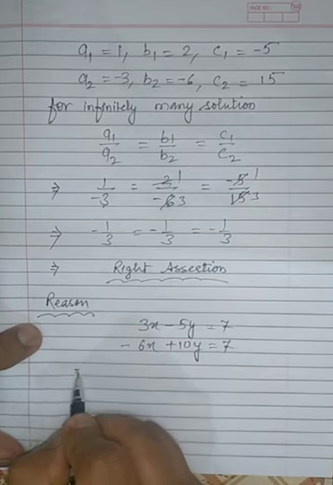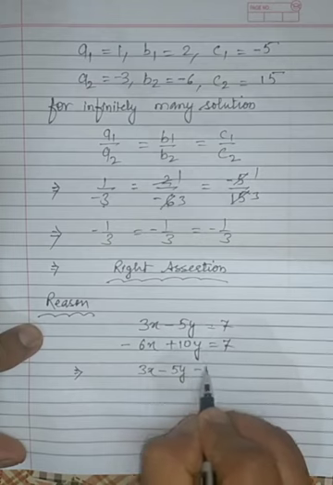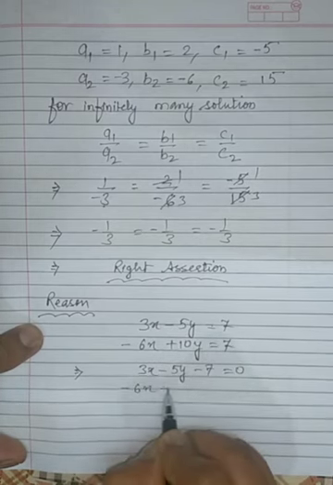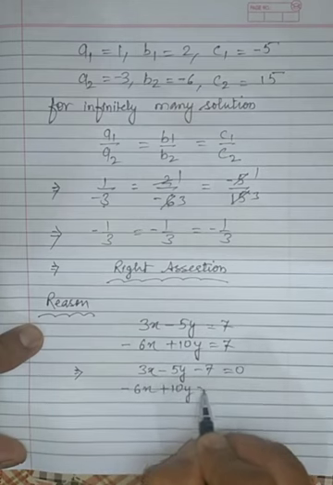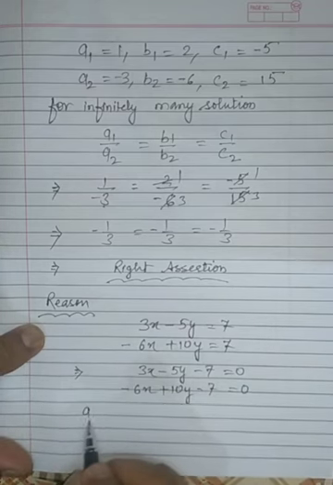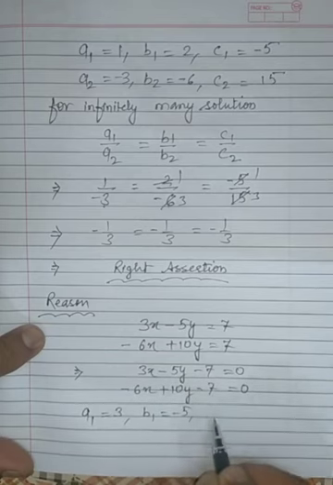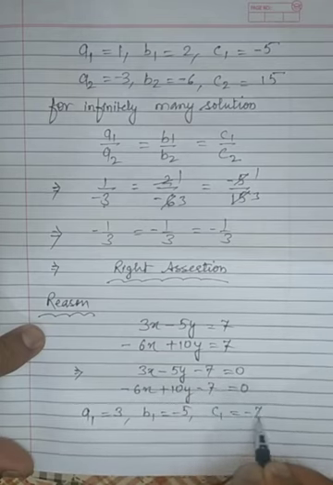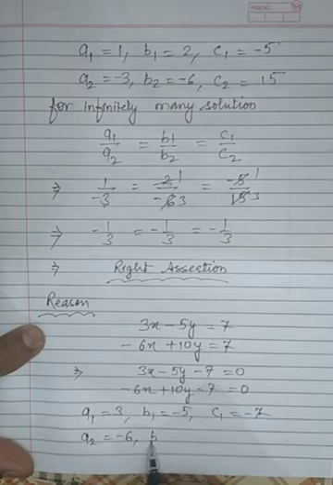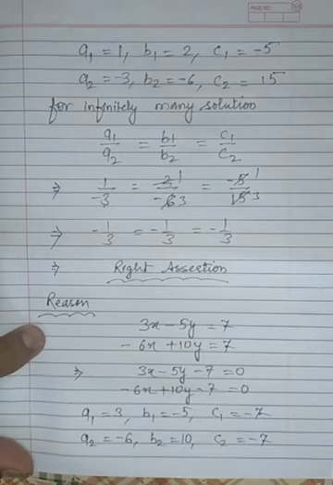So first of all, if we convert both of them to standard form, 3x minus 5y minus 7 equal to 0 and minus 6x plus 10y minus 7 is equal to 0. So from here we get a1 equal to 3, b1 is equal to minus 5, c1 is equal to minus 7, a2 is equal to minus 6, b2 is equal to 10, c2 is equal to minus 7.